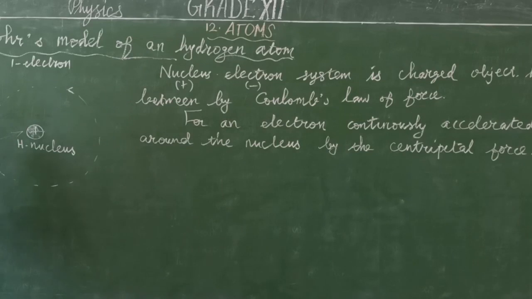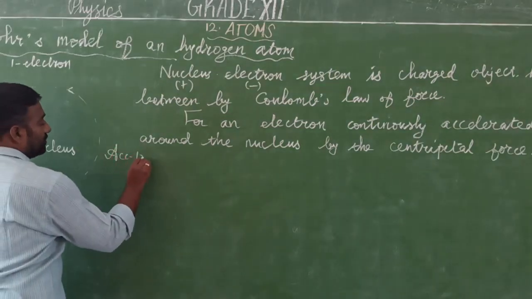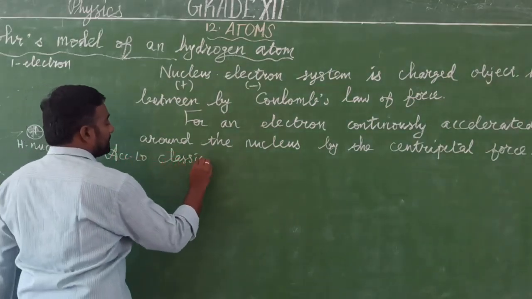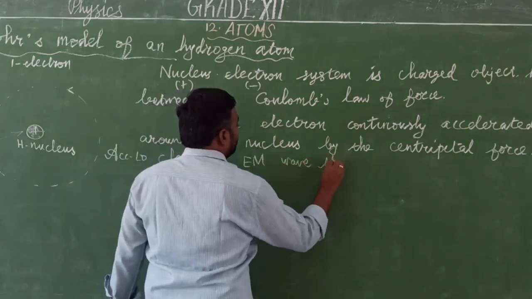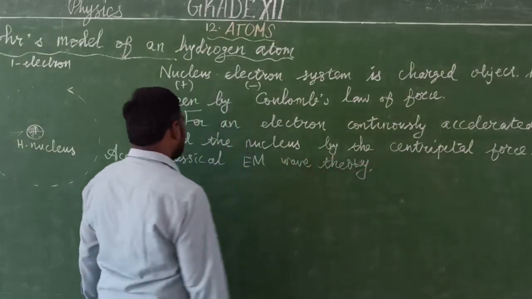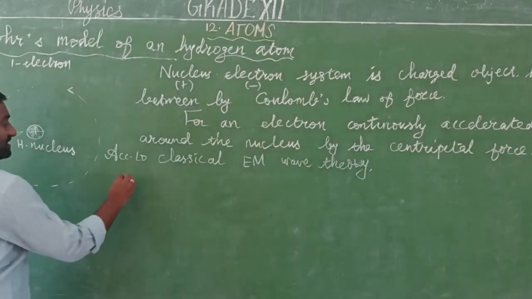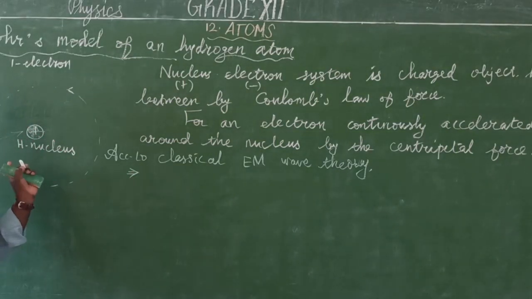Normally, when an electron revolves around the nucleus, according to classical electromagnetic wave theory, not particle theory, we are seeing only the wave theory. According to classical electromagnetic wave theory, when an electron continuously revolves around the nucleus, it radiates energy, which means it loses its energy.